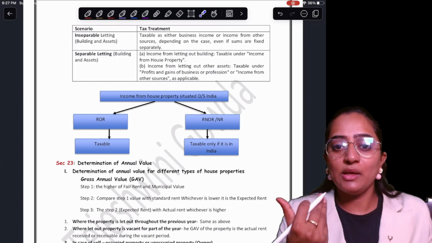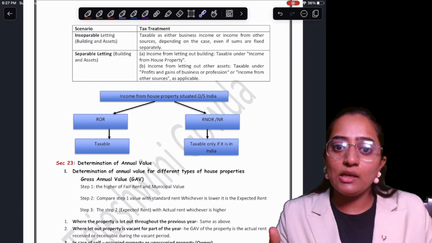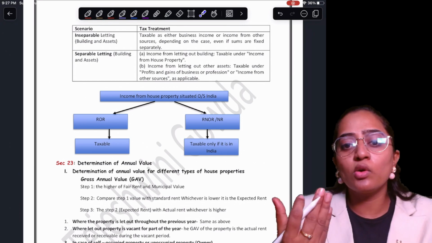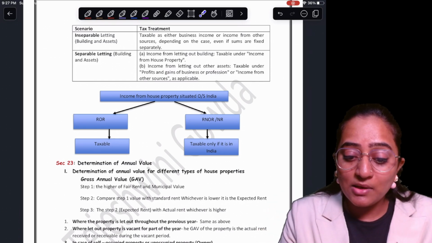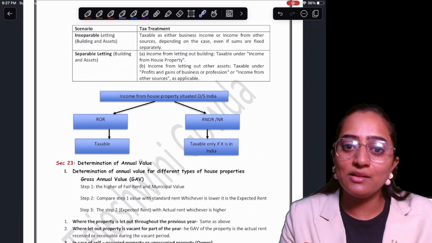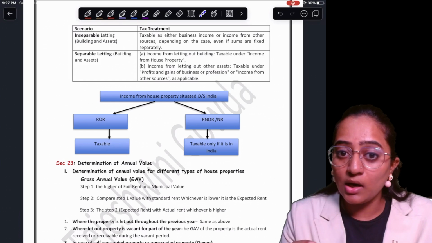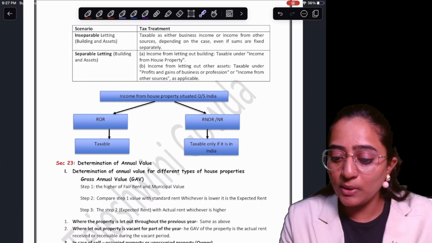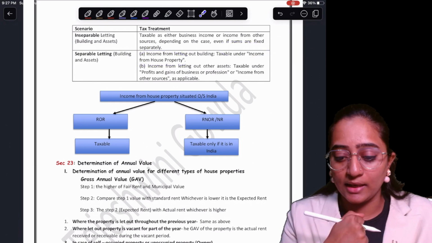If you're telling me in the second situation, "Ma'am, can you please let out the building alone?" I'm telling you, okay, take this building alone. You don't pay for the asset. I am letting you have the building and the asset separately based on your wish. In that case, the money I collect for letting out the house property will be taxable under income from house property.